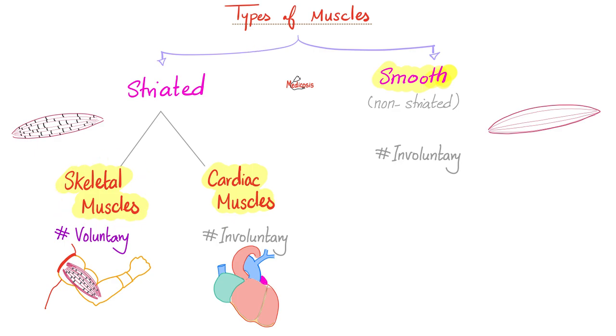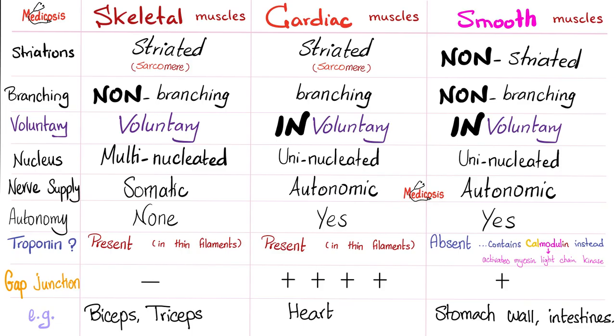How many types of muscles do we have? We have three: skeletal muscles, cardiac muscles, and smooth muscles. Where do we find calmodulin? Smooth muscles. Why is that? Because smooth muscles do not have troponin. Instead of troponin, they have calmodulin, which is a calcium modulating protein. Believe it or not, calmodulin is similar in structure and function to troponin C, because troponin C used to bind calcium. That's why we call it troponin C.